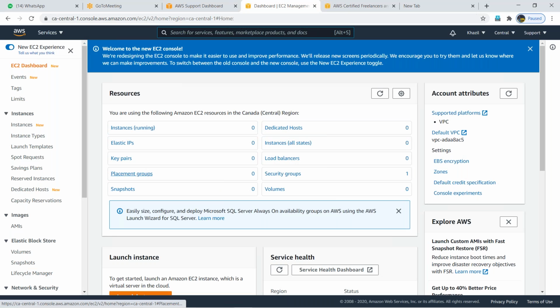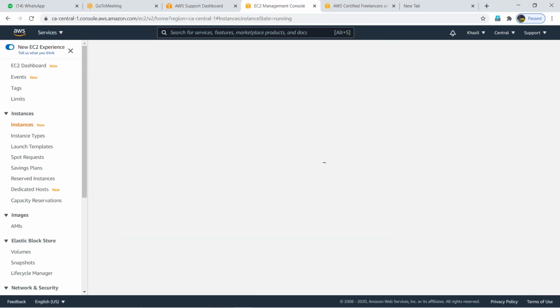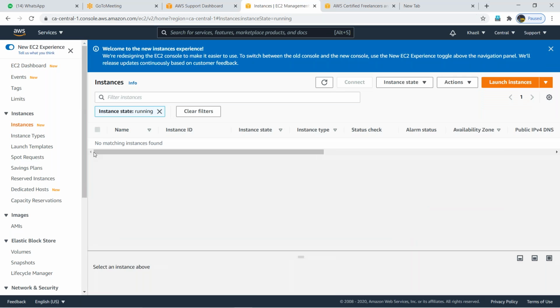Yeah. So instances, running button. Click on the running button. This one here? Yes. The running instances option is there, right? Click on it. Okay, good.